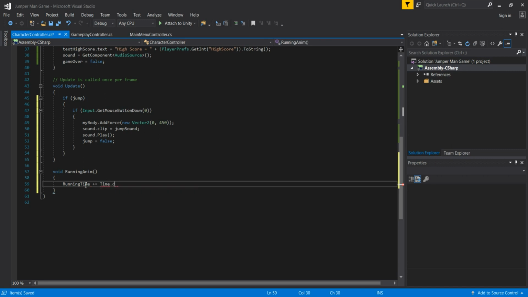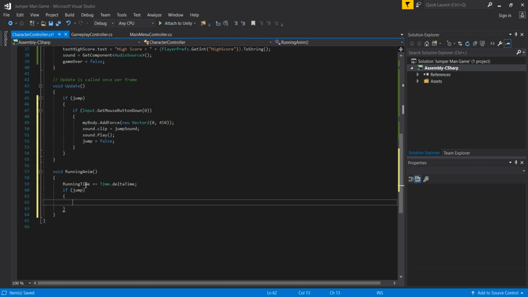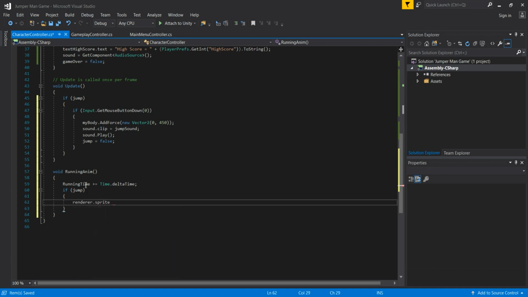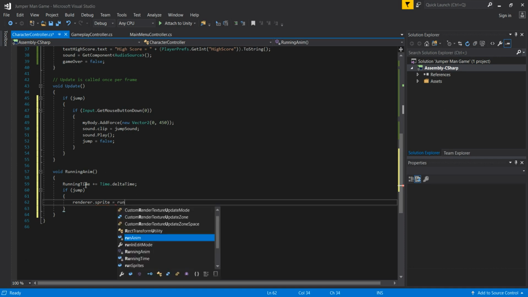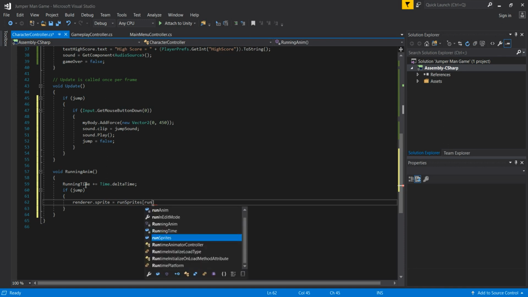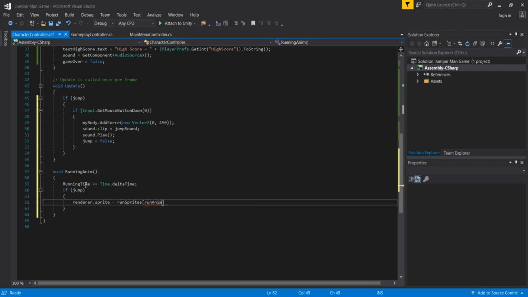In order to make this variable smoother, we are going to increase that with the Time.deltaTime, and then we are going to check if we jumped, actually if we are in the air. So if we jump, we are going to pass here renderer.sprite, and this is going to be stored to the runSprites. That is actually the array variable, and then we are going to pass here runAnim variable and increase that by 1. So not by curly brackets but by 1 with these plus signs, and we are also done with that.